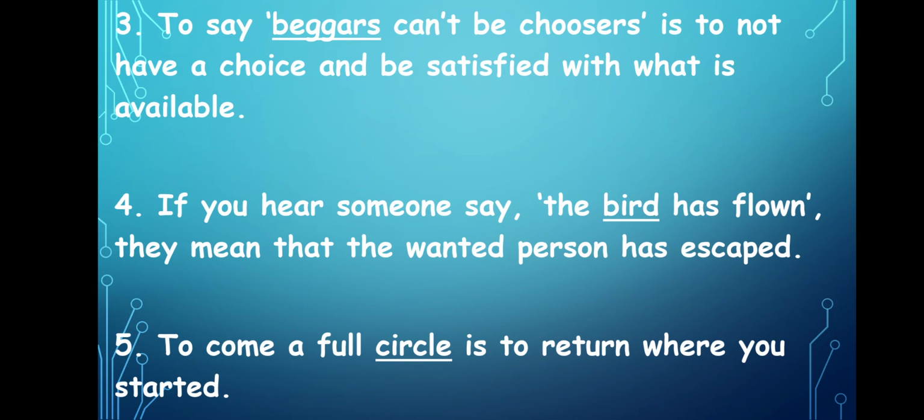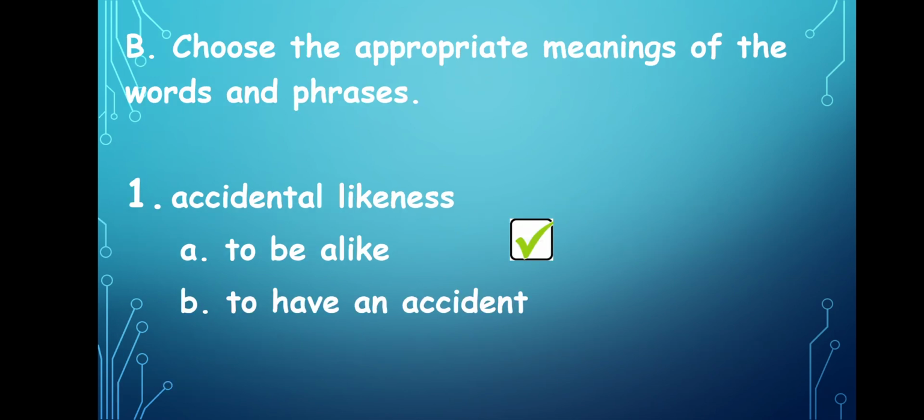Okay, now let's go to the next section, exercise B. Choose the appropriate meanings of the words and phrases. We have 5 questions, and each question has 2 options. We have to choose the correct one.